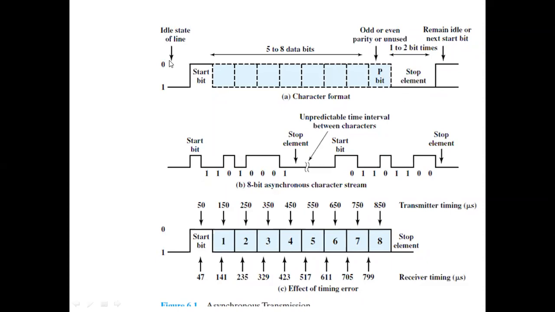The stop element and idle both represent the value 1. So the start bit means the character is starting, and the next 8 bits we receive represent one character, and then it ends with the stop element.